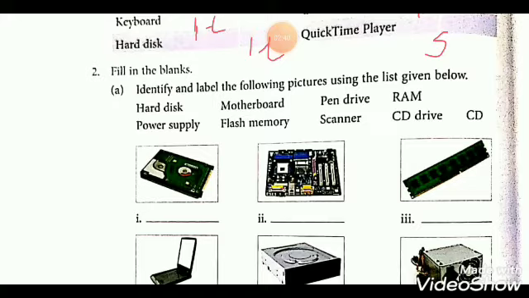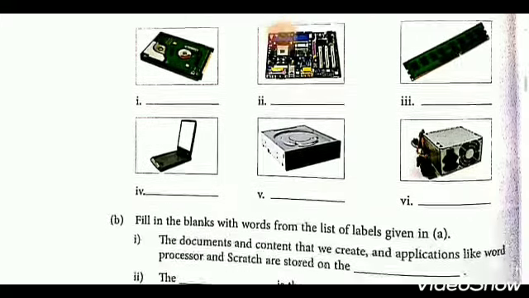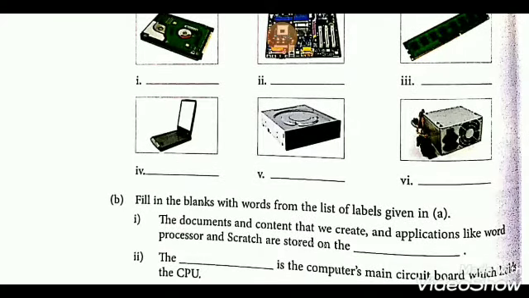Second one is motherboard. So in second question you write motherboard. Third one is your RAM. So here you write RAM. Fourth one is your scanner picture. So here you write scanner. Fifth one is your CD drive. So here you write CD drive. And last one is your power supply. So here you write power supply.